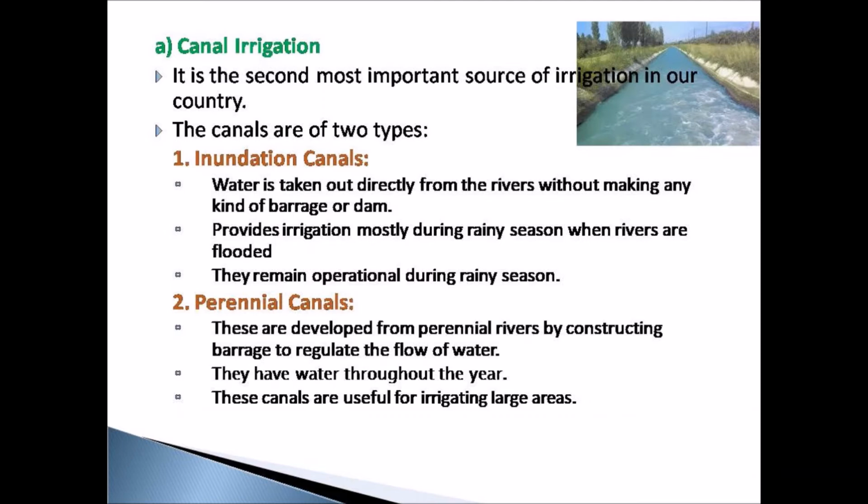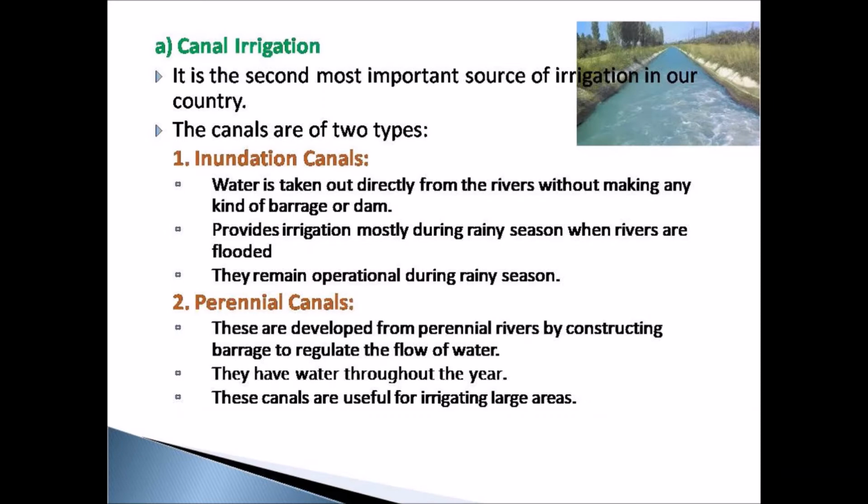The second type of canal is the perennial canal. As you can guess from the name itself, these canals are developed from the perennial rivers by constructing a barrage to regulate the flow. We have already studied about perennial rivers.